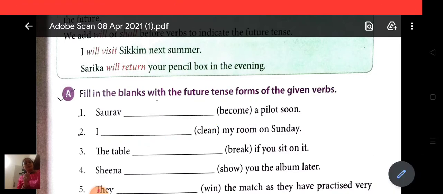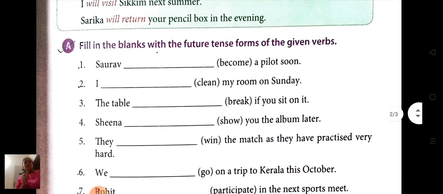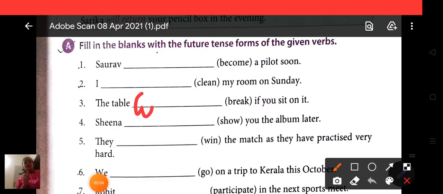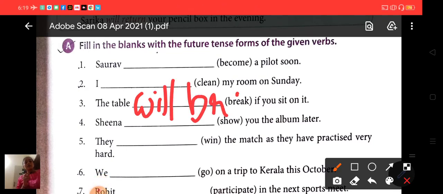Okay, now the next, the table (break) if you sit on it. The table will break, root form of verb, if you sit on it.